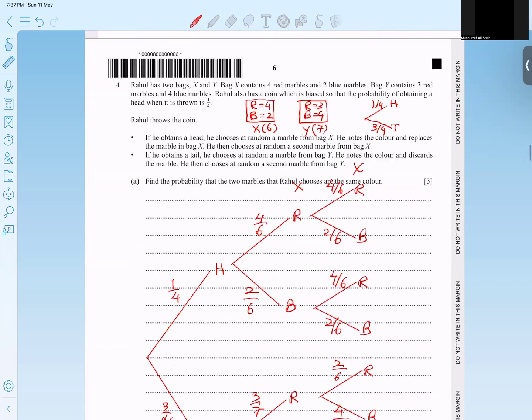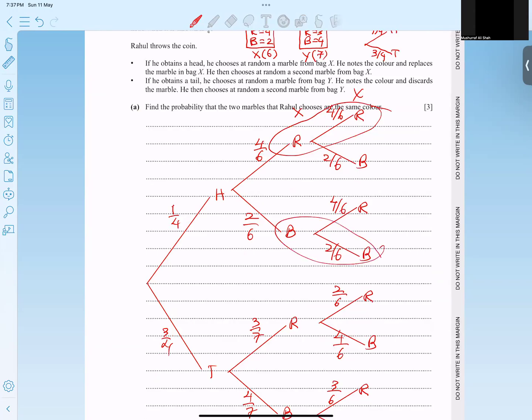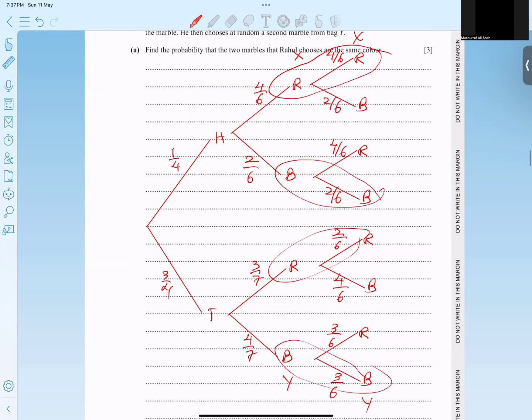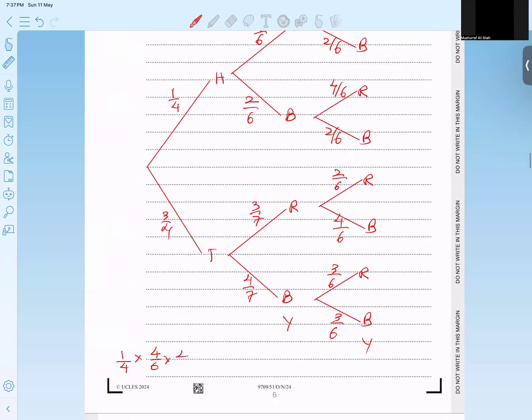Now he talked about the chances that they were the same colors. So we need branch number 1, red then blue, red and blue. So we have 4 branches. Let's try to answer in 1 attempt or 2 attempts, no problem. 1 over 4 into 4 out of 6 into 4 out of 6. Plus, let's talk about this one. So 1 out of 4 into 2 out of 6 into 2 out of 6.